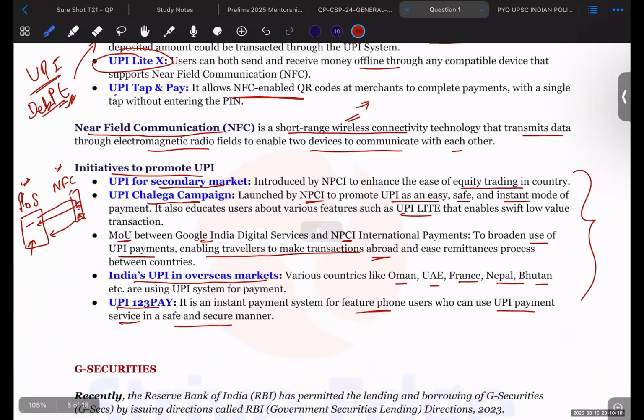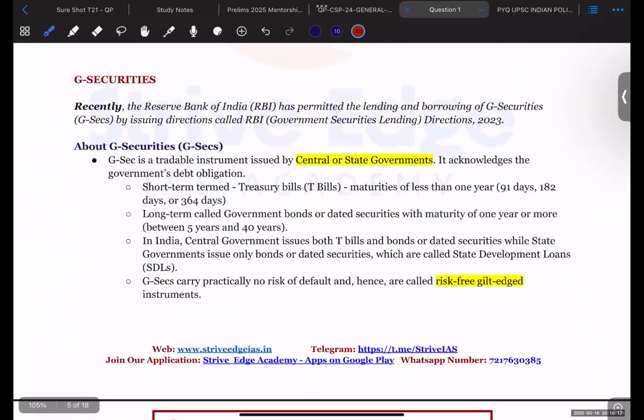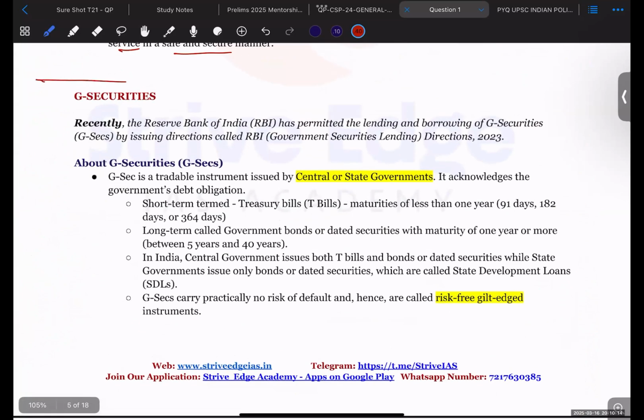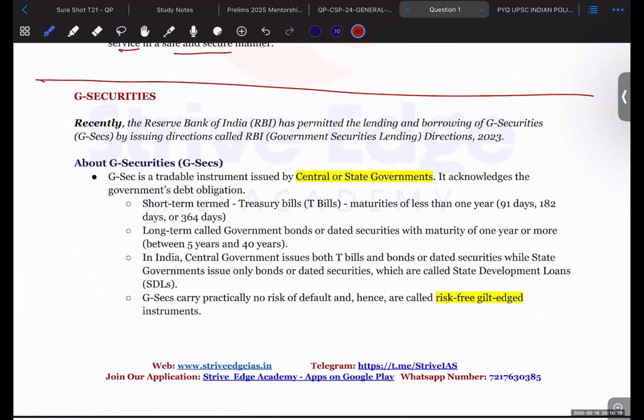Now, moving to the next topic. Is there any issue till now? If there is any issue, just tell me.